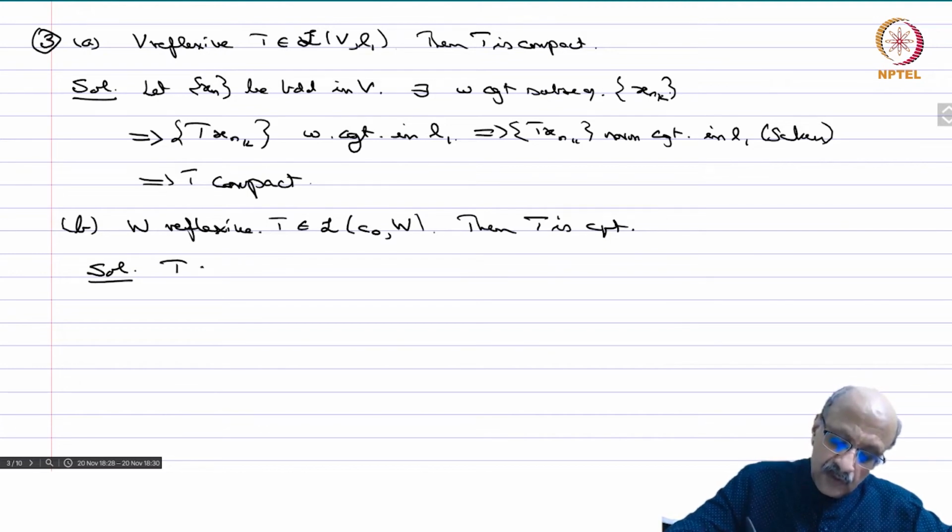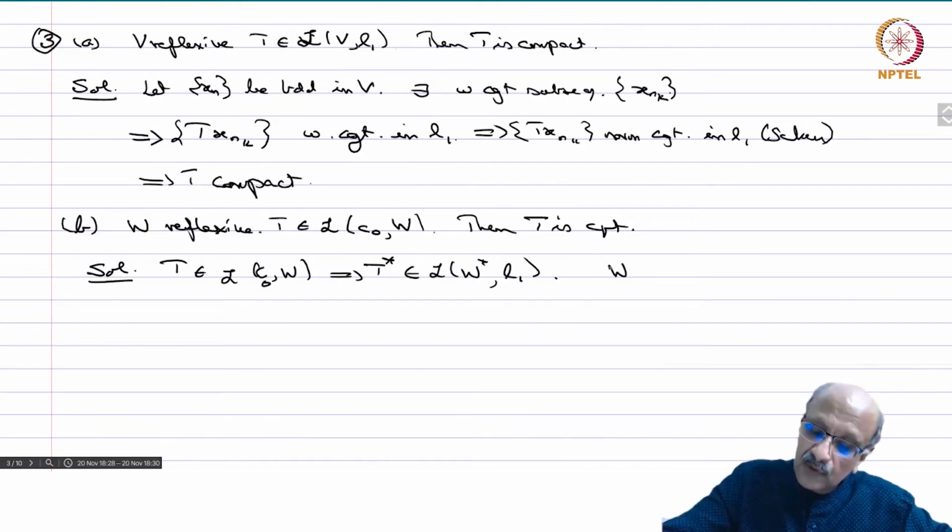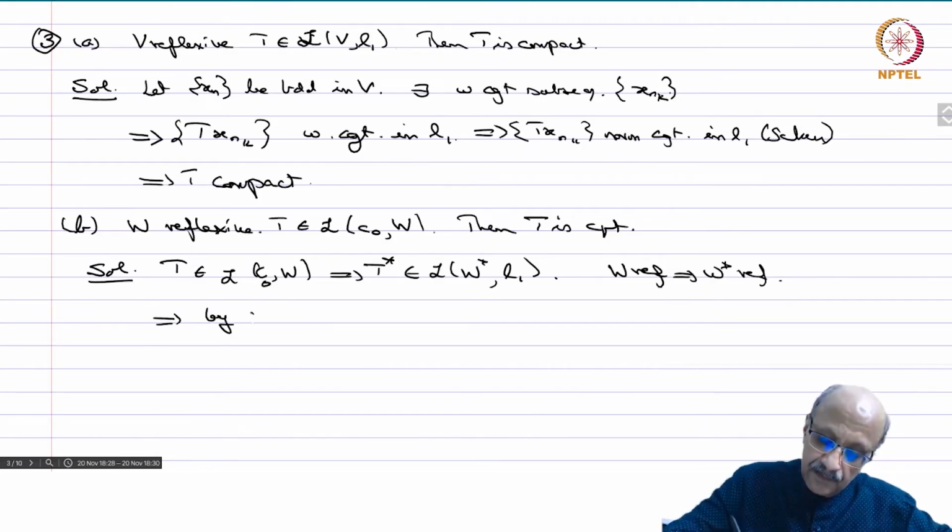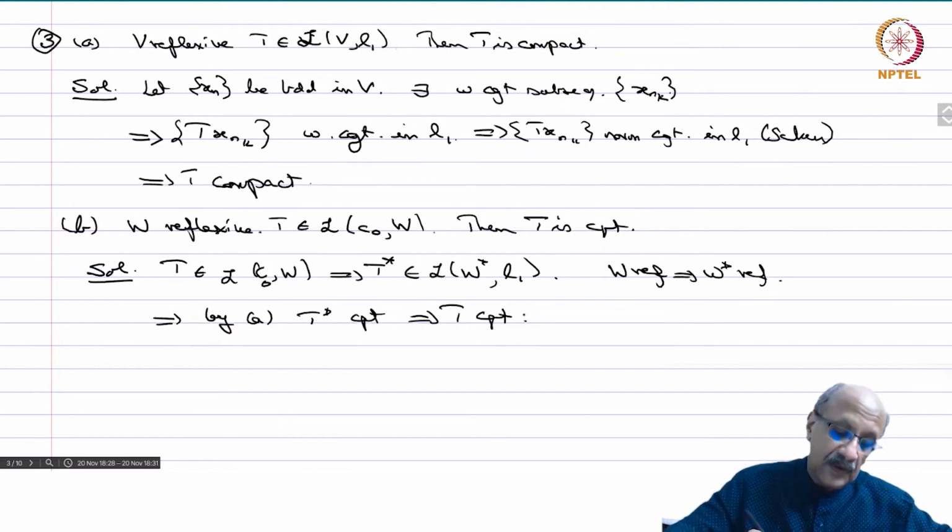T belongs to L(c_0,W), so this implies that T star belongs to L(W star, c_0 star). c_0 star is L1, okay, and W reflexive implies W star is reflexive, and therefore by A, T star is compact, and then we know that implies that T is compact.